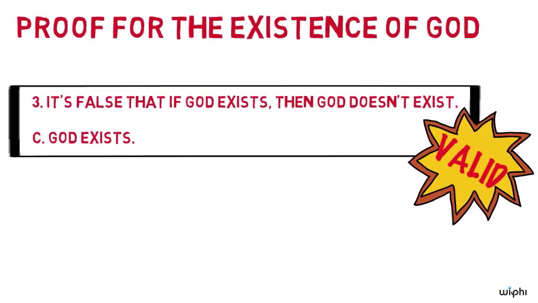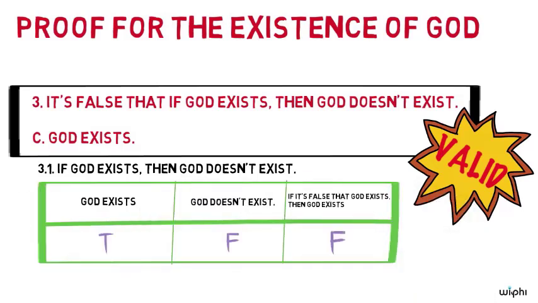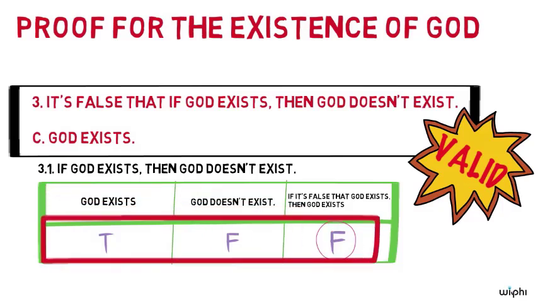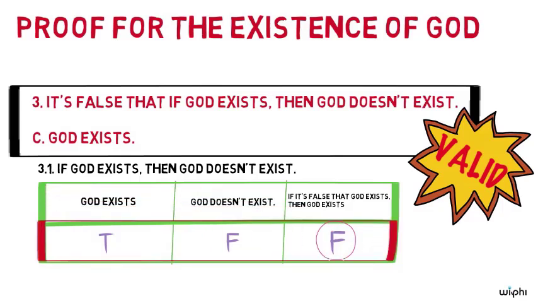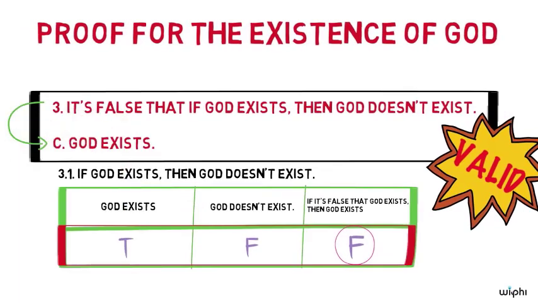Thus, according to this theory, the conditional embedded in 3, if God exists, then God doesn't exist, is false only if God exists. That is because only in that case is its antecedent true and its consequent false. So on our material conditional theory, the premise entails that God exists. Hence, according to the theory, this proof of God's existence is valid.